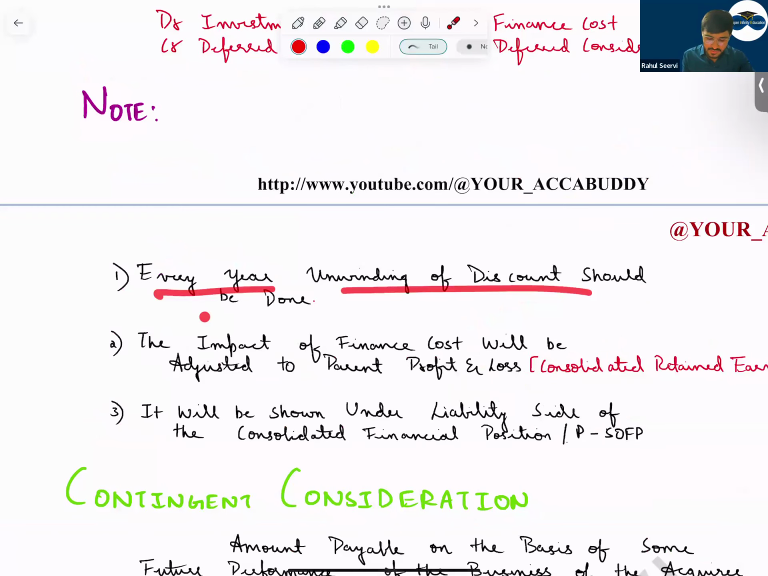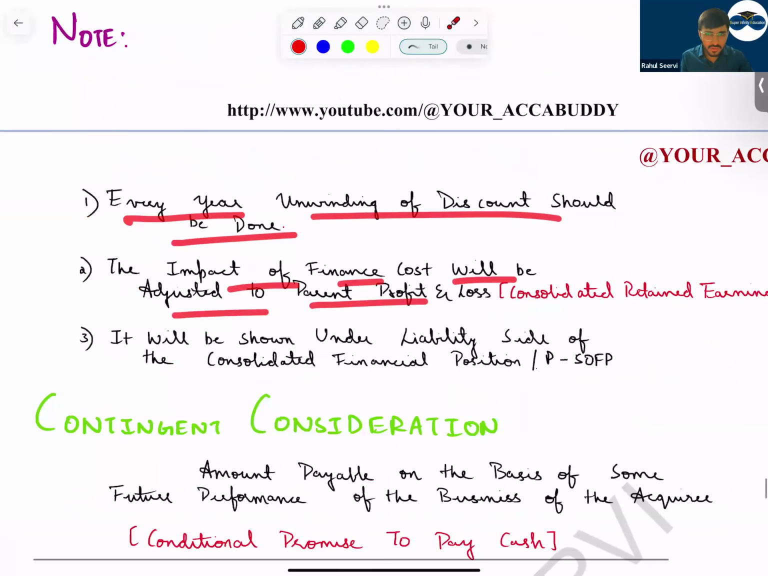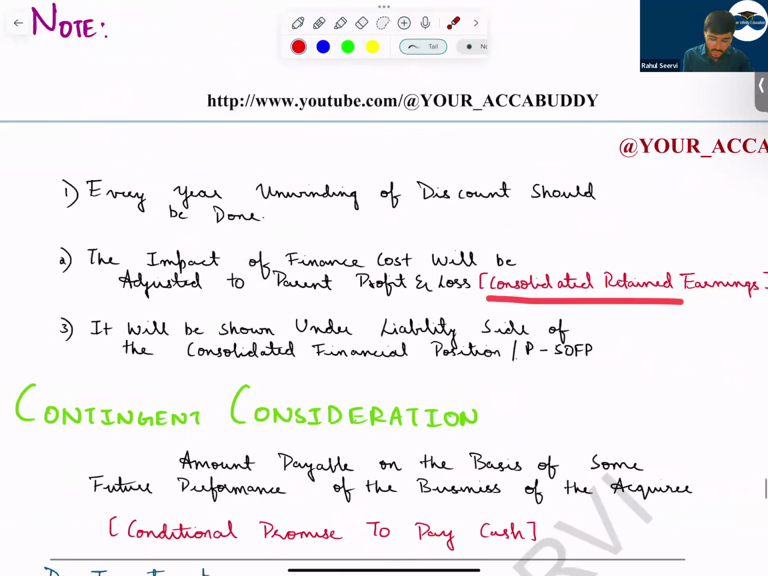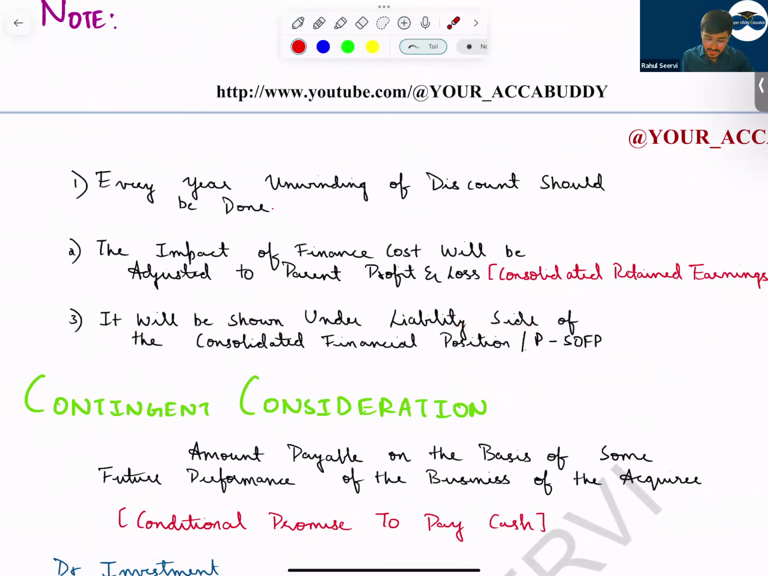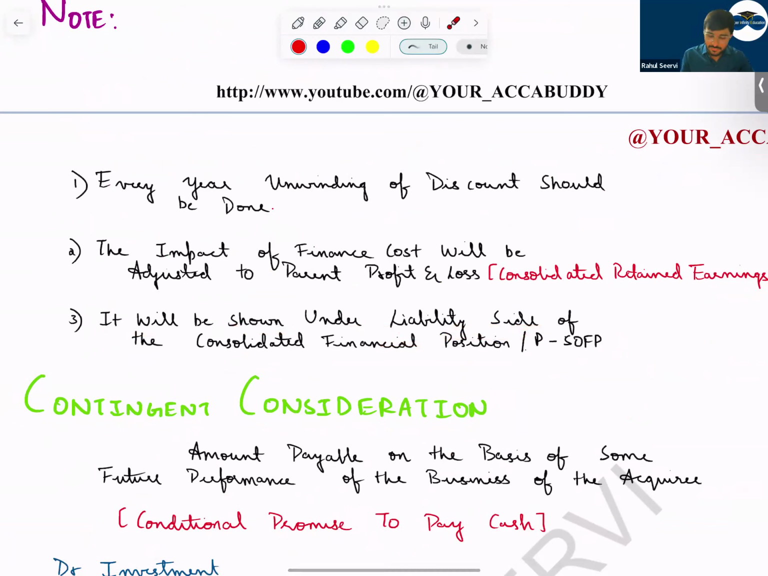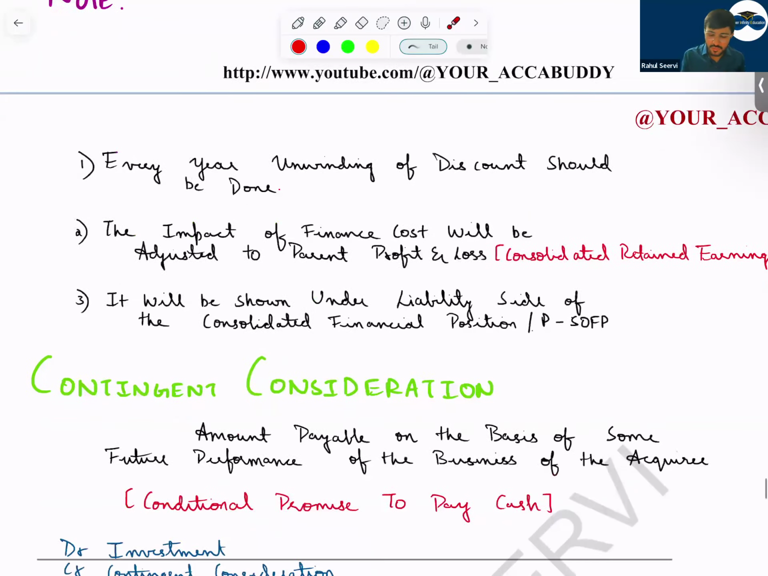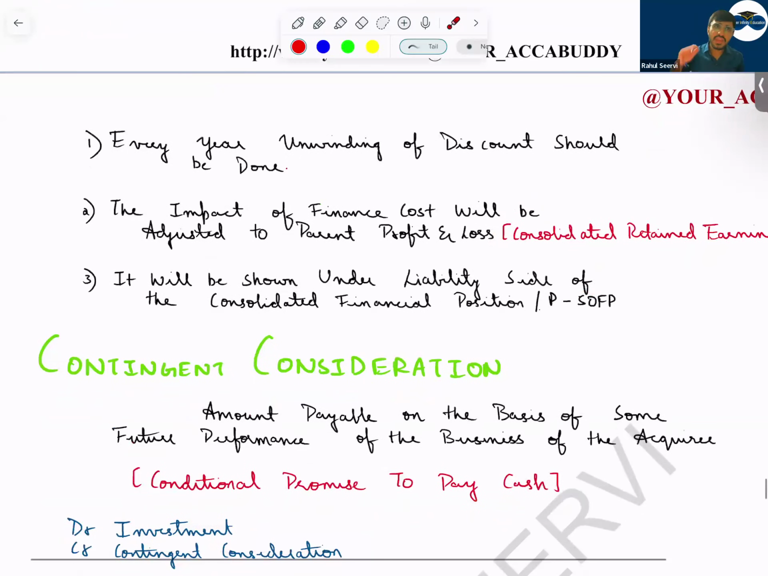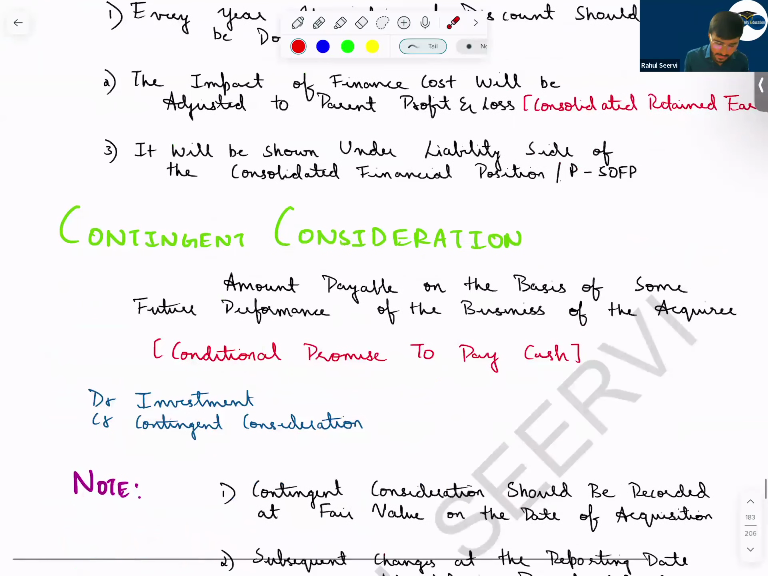The impact of finance cost will be adjusted to the parent's profit and loss, that is, consolidated retained earnings. It will be shown under the liability side of the consolidated financial position, as mentioned to you. We'll be learning the balance sheet part first. What are the adjustments that you should do in the balance sheet? Those adjustments we'll learn for P&L also. As of now, in the balance sheet, where will you adjust? Consolidated retained earnings. And in P&L, finance cost.